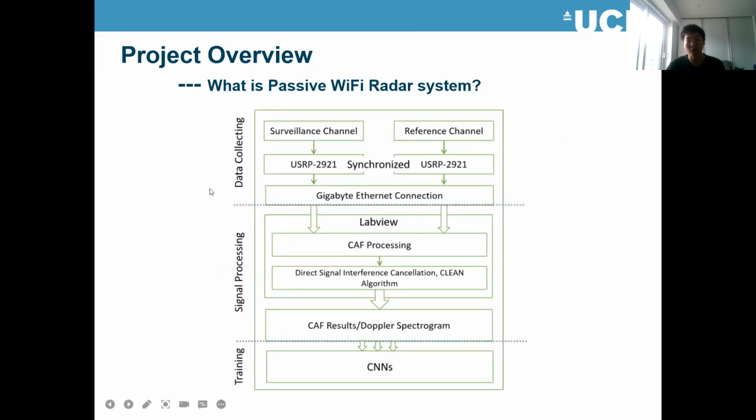Here is the general signal processing framework of our system. After we get the raw data, we use the cross-ambiguity function to process it and extract the Doppler signatures, use some method for denoising, and finally get the spectrograms or just the cut results. The final stage is the application stage. We use some classifier to do the classification or many other applications.